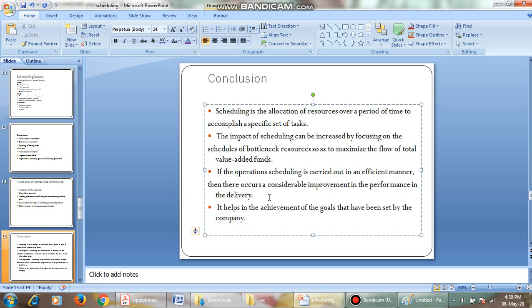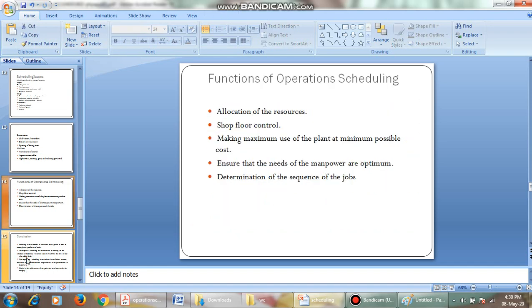That is, if we plan our activities efficiently so that we can reach our target and goal, we are able to complete the task in the given time. That is a considerable improvement in the performance in delivery of the product. It helps in the achievement of goals that have been set by the company. Okay, this is a simple brief about scheduling of operations.